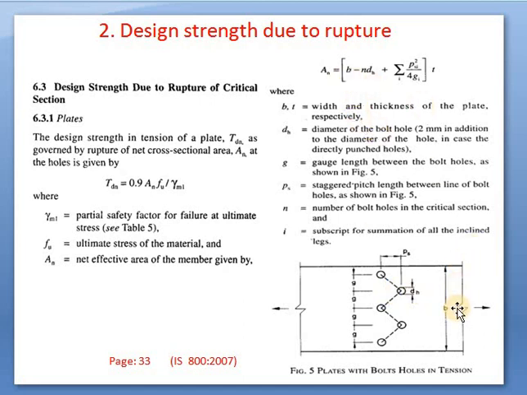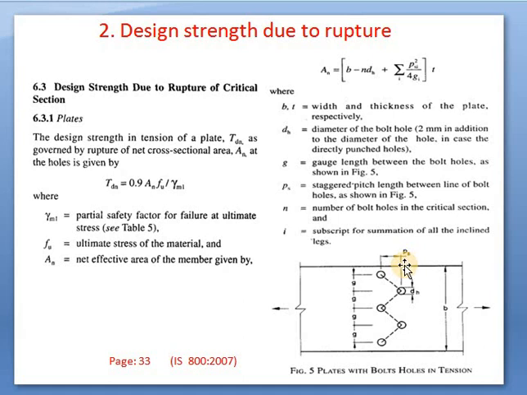What is B? B is the width of the plate. What is N? The number of holes. In this case, how many holes are there? 1, 2, 3, 4 and 5. That means 5 is the number of holes. What is dh? dh is the diameter of hole. These are the holes provided where we will tighten the bolts, that means two plates will be tightened with the help of bolts. The diameter of hole, dh, plus summation of pi.